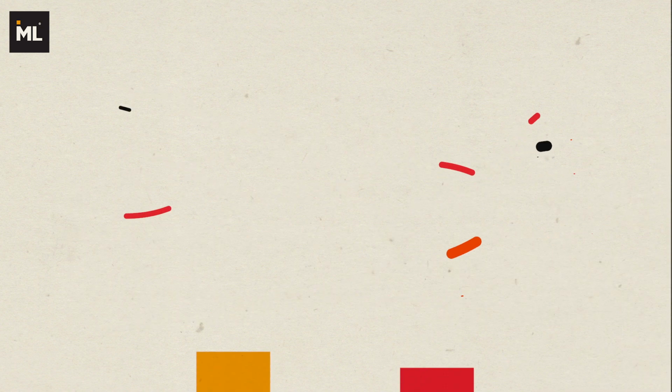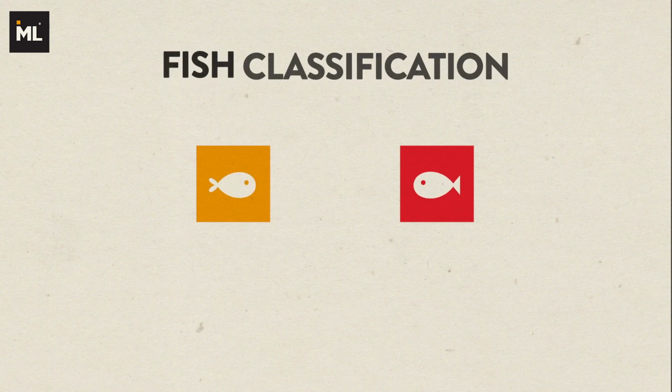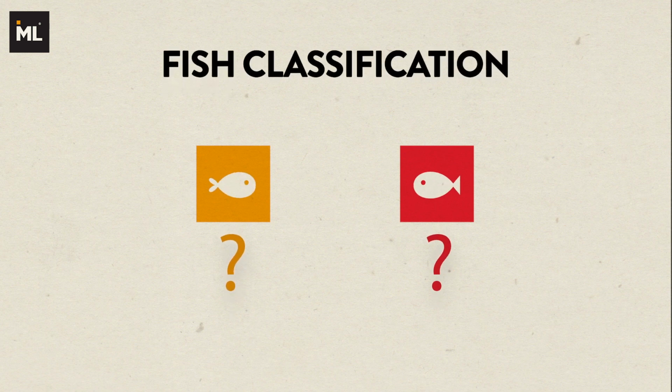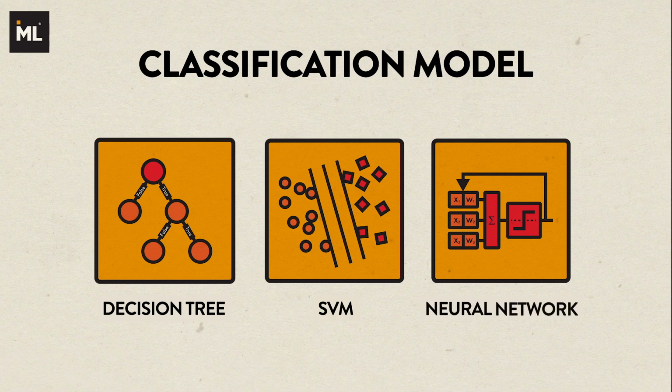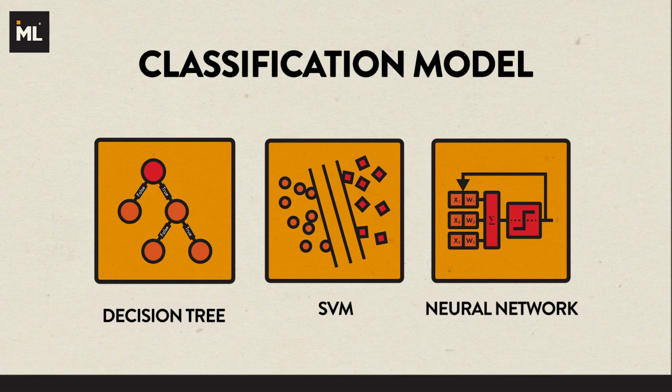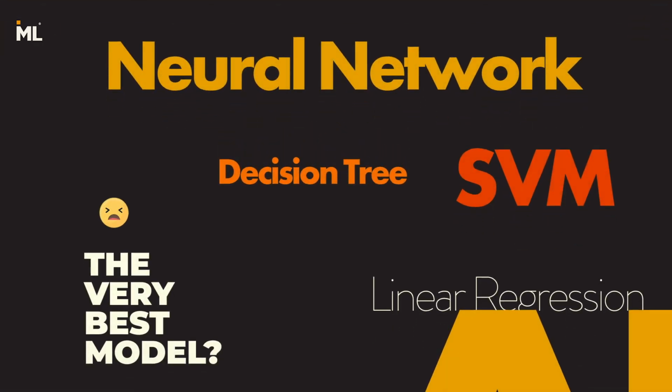Let's say we have two cans of fish, and we need to develop a model to classify the fish into yellow ones and red ones. To do this, we could use a decision tree, or SVM, or neural network, or any other methods. There are a bunch of models to choose from, but how do we decide which one is the best?